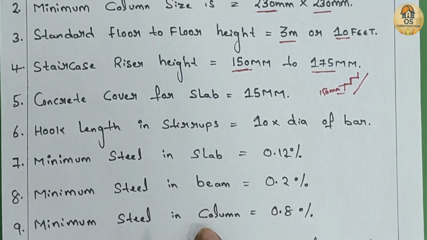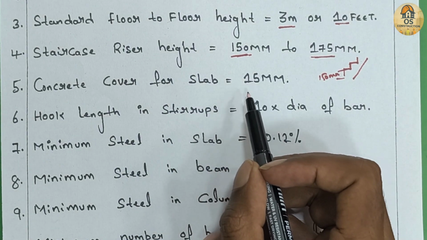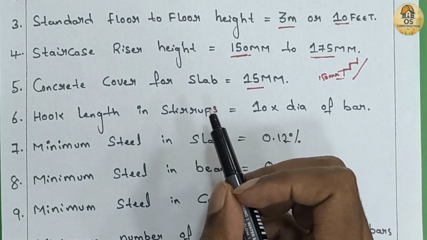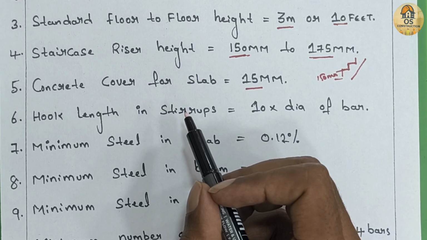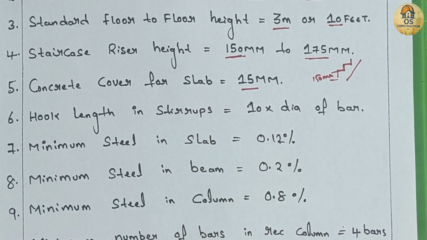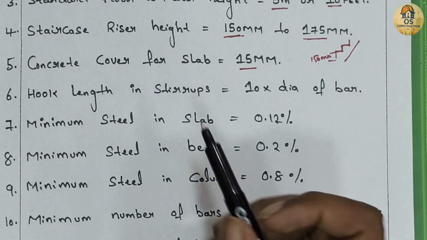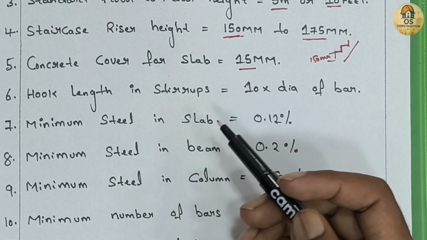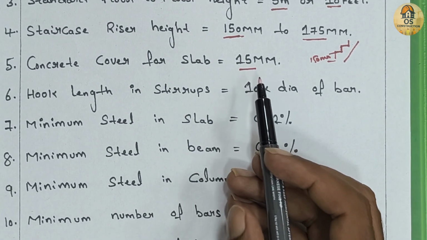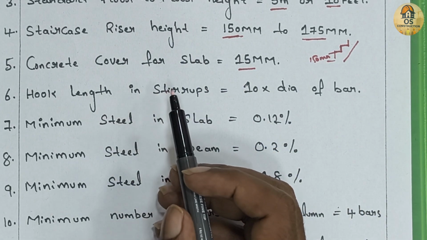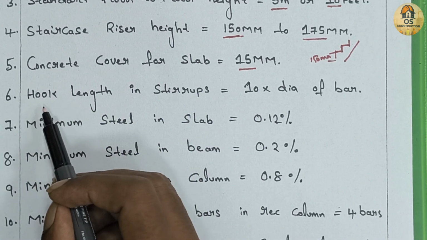Fifth is concrete cover for slab. It should be 15 mm to protect steel from corrosion. Steel inside the slab should not be directly exposed, so we provide a 15 mm thick concrete layer called cover to protect it from rusting and fire.